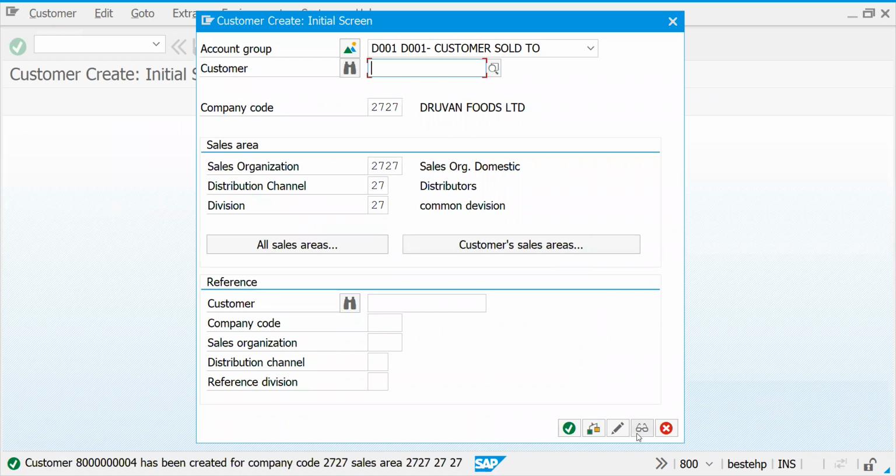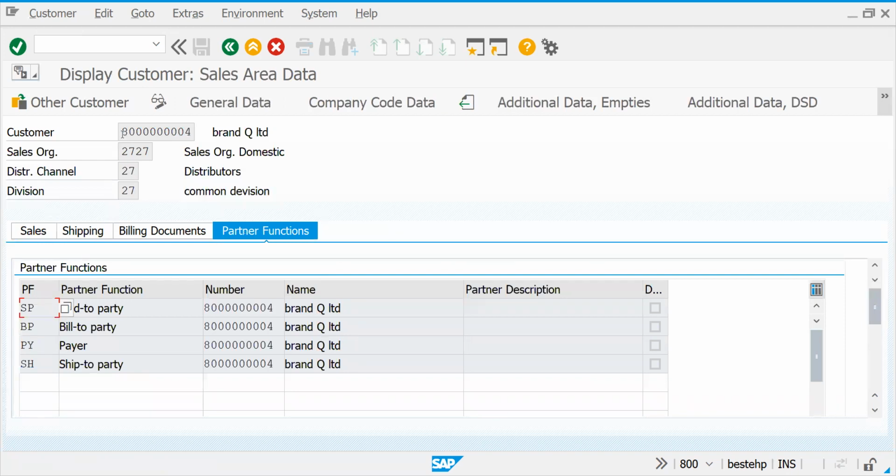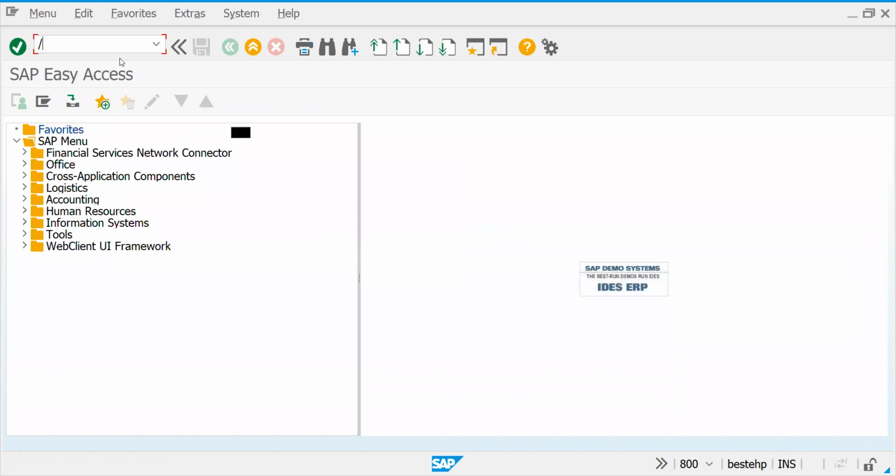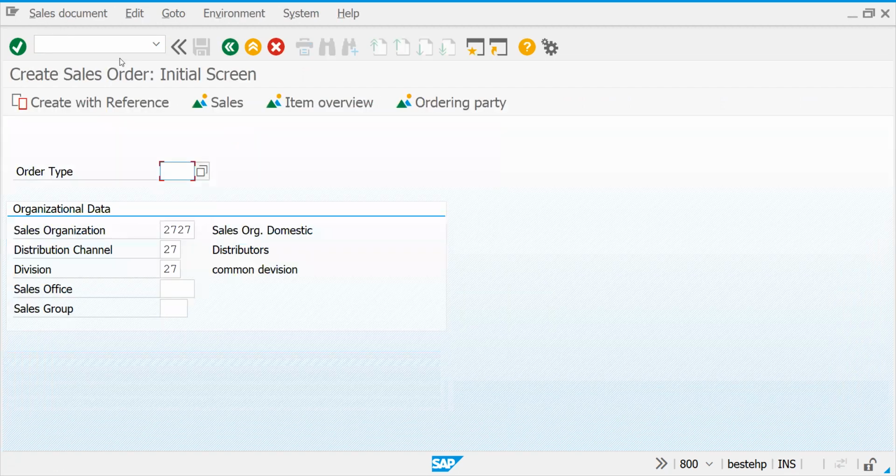Let me go to the display mode, change mode and display mode. I'm copying this customer. Now let's see the fun with this. I'm giving an order.